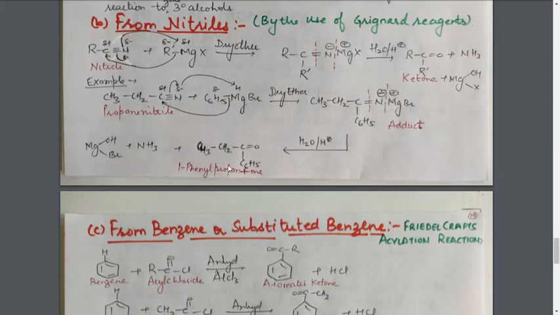Now what is the name of this compound? Here C6H5 means the benzene ring, a monosubstituted benzene ring. On this group is placed. In this the ketonic group is present. The ketonic group is present in the side chain, so the side chain is taken as the main chain, and this C6H5 group is taken as the substituent.